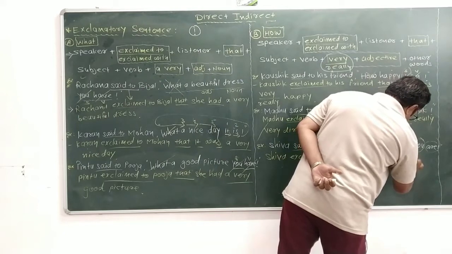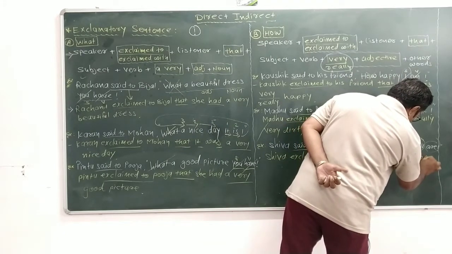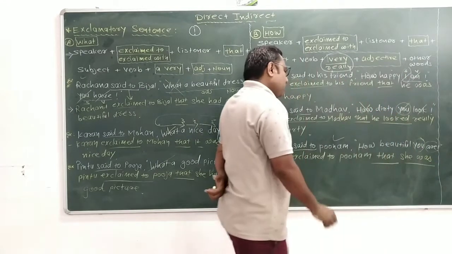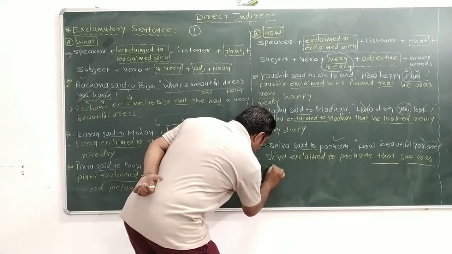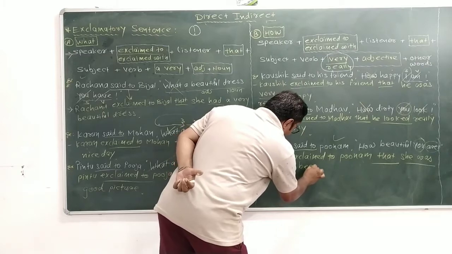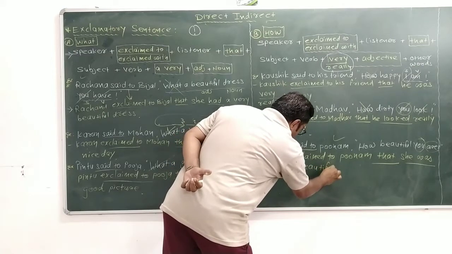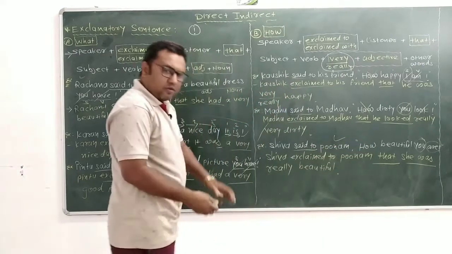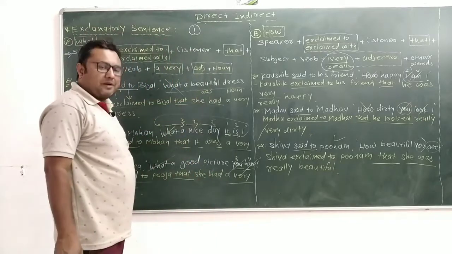Poonam means she was really beautiful. Okay, that is the exclamatory sentence.